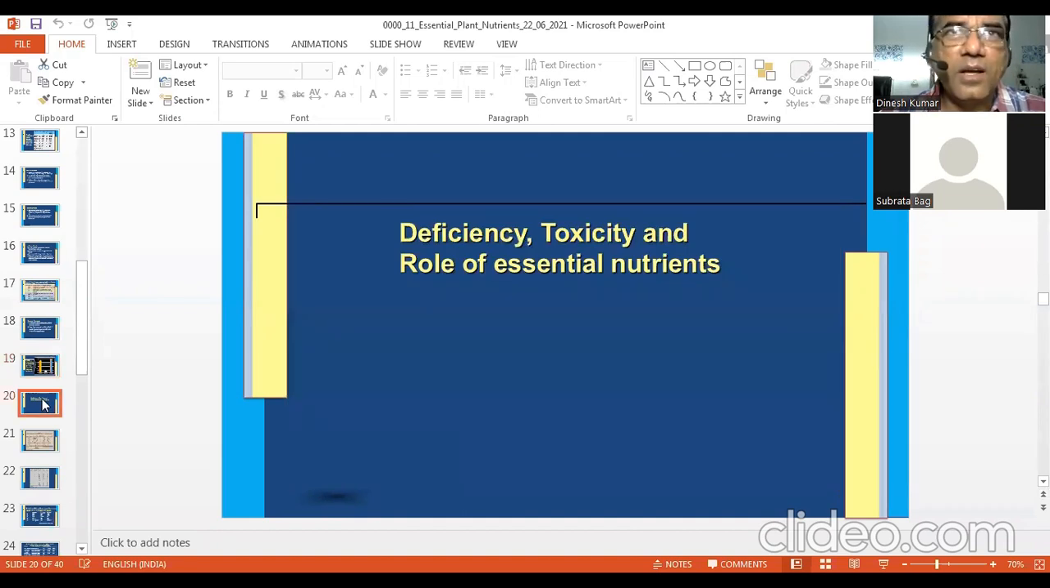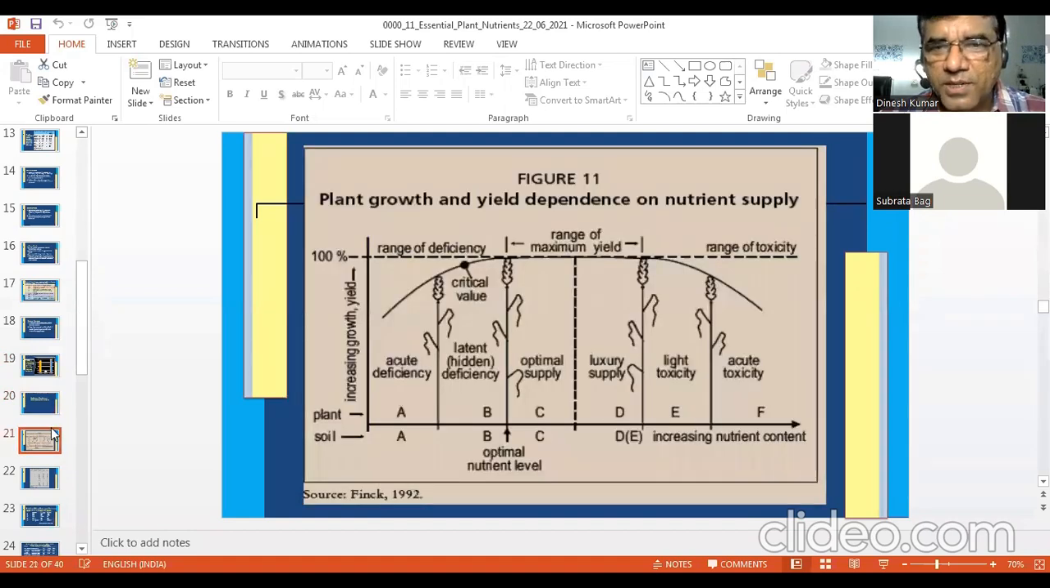Now, this is the starting for today. Deficiency, toxicity, and role of essential nutrients that we will discuss in very brief. But before that, please try to understand this picture. This is by Fink, 1992. Plant growth and yield dependence on nutrients.